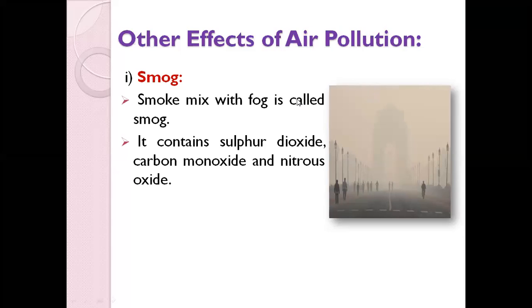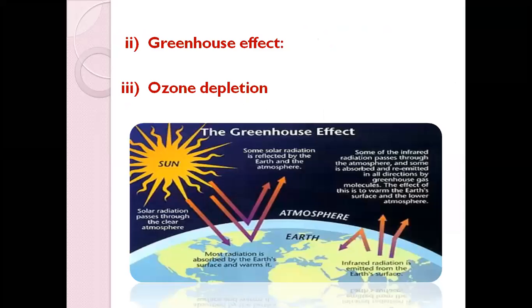So what does it contain? It usually contains sulfur dioxide, carbon monoxide, and some form of nitrous oxides. This is also very harmful. Because of this, it becomes really difficult, for example for driving. The second effect is the greenhouse effect and ozone depletion.